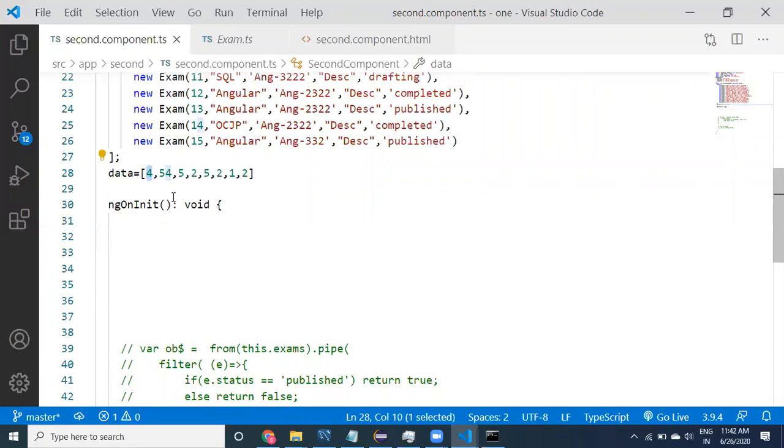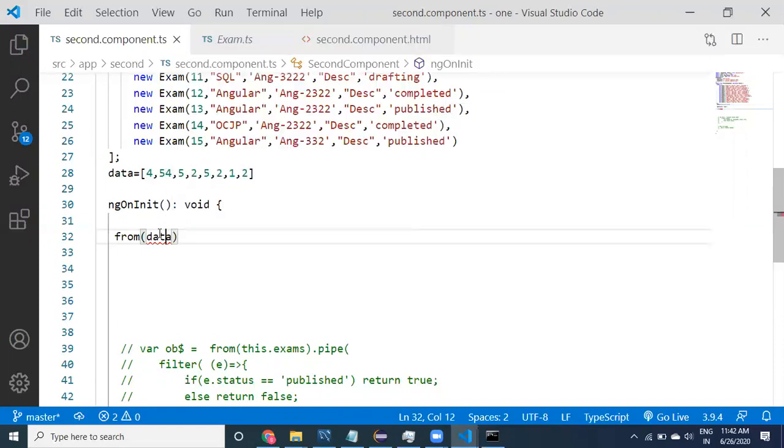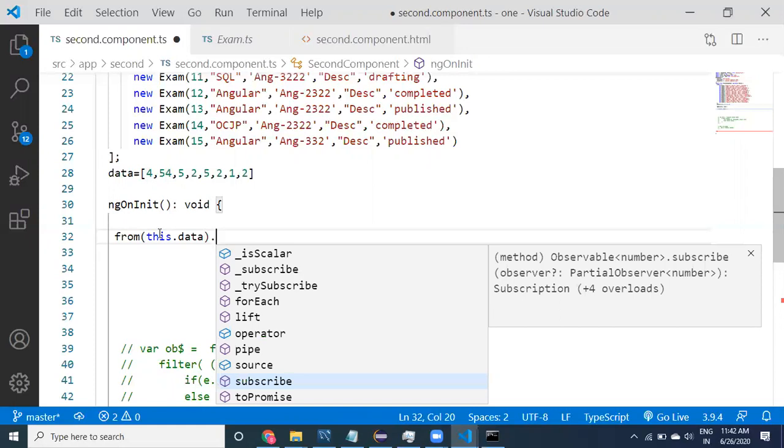If it is even, then only we have to keep that element in the observable. Otherwise we should not. We have to eliminate that number from the observable. For that, first, out of this data, how can we create an observable? Using from, and then we can say this.data. Then you can apply the filter.